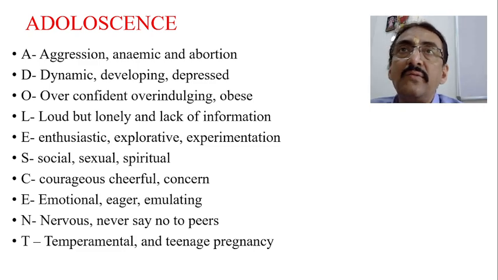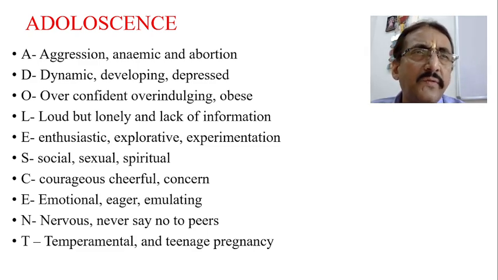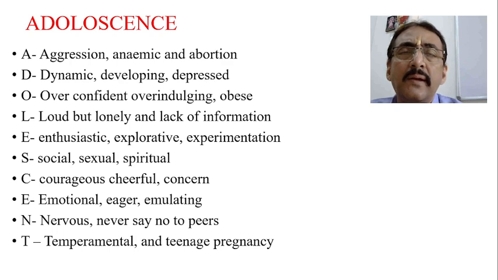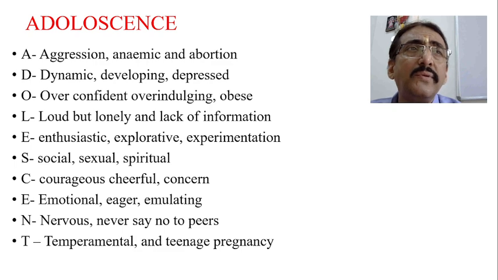Then E stands for enthusiastic. Definitely they are enthusiastic. Meantime they are explorative and also have undue interest in experimentation. They want to experiment with everything. Now S stands for social. This is the time when social relationships develop to a greater extent. They want to make social contacts. Then there will be so many sexual changes. Secondary sexual development changes will be there. Sexual attractions will also be there, and many times they will have some spiritual thinking also.